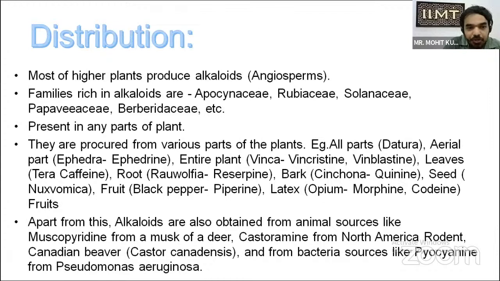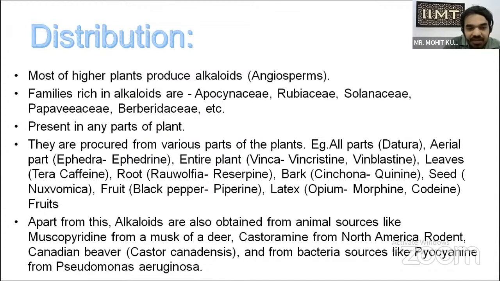The alkaloids are procured from various parts of the plant. In the Datura plant, all parts contain alkaloids. In the aerial part of Ephedra, alkaloid is obtained, and the phytochemical we obtain is ephedrine. Vinca is a very important drug, an anti-cancer drug, and two active constituents are obtained, vincristine and vinblastine. In Vinca, the entire plant contains alkaloids.